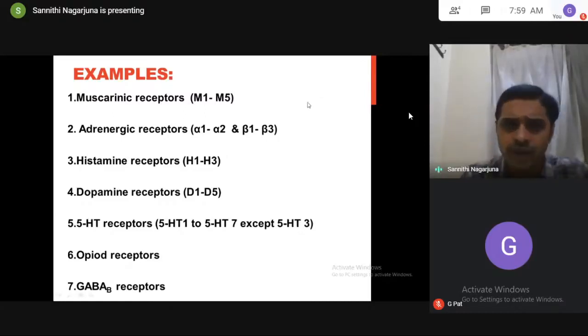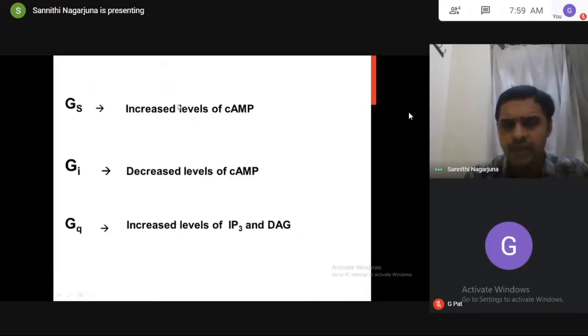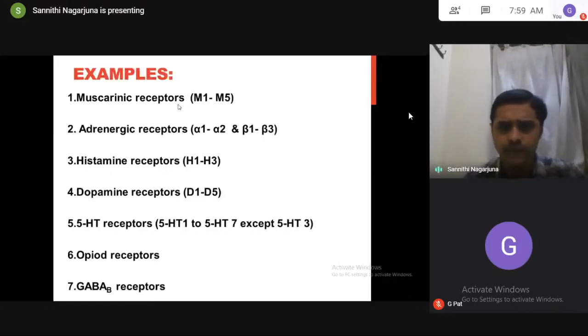So now, if you want to know the pharmacological actions of the ligand acetylcholine, we have to know what the second messenger is. The type of second messenger is known by Gs, Gi, Gq, as I told you. Gs means increased levels of cyclic AMP. Gi means decreased levels of cyclic AMP. Gq means increased levels of IP3 and DAG. For better understanding, I will explain with two examples, muscarinic receptors and adrenergic receptors.